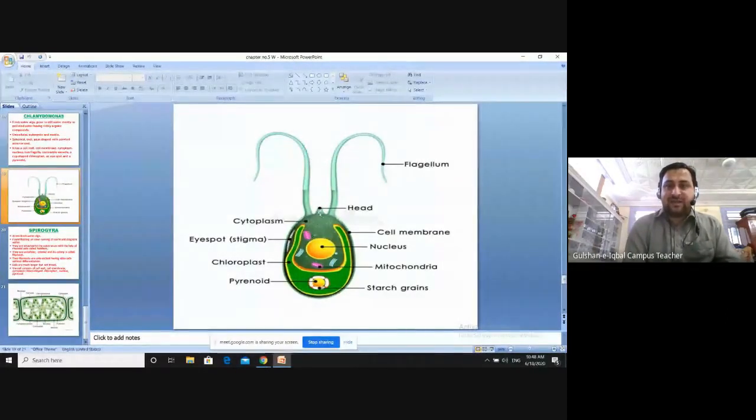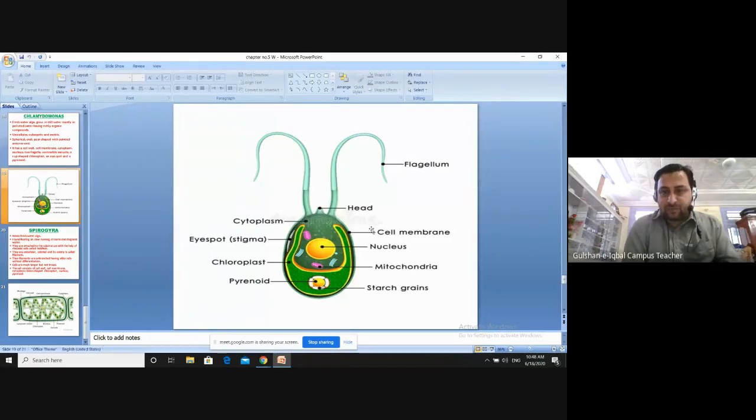You can see this place, head. This head is also known as apical papilla. It normally helps the Chlamydomonas in the process of reproduction as well. The head, the apical papilla, is the pointed end which we discussed. This pointed end is the apical papilla, or head.